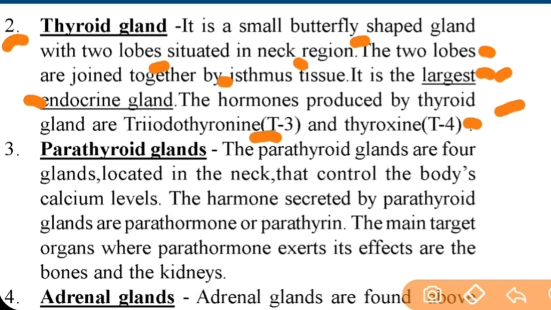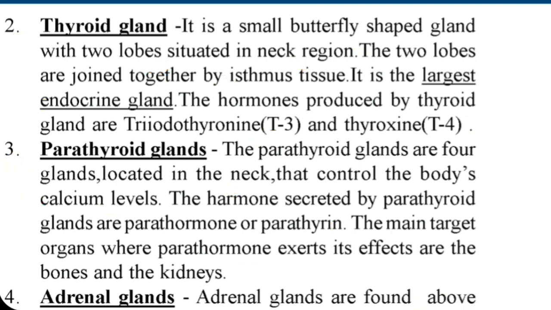Important. Next, parathyroid glands. The parathyroid glands are four glands located in the neck that control the body's calcium level. Important point. The hormones secreted by parathyroid glands are parathormone or parathrin. The main target organs where parathormone exerts its effects are the bones and kidneys.